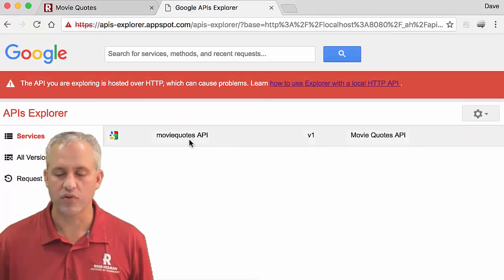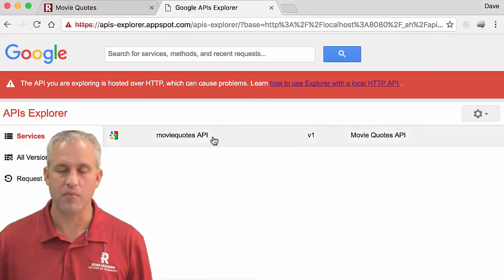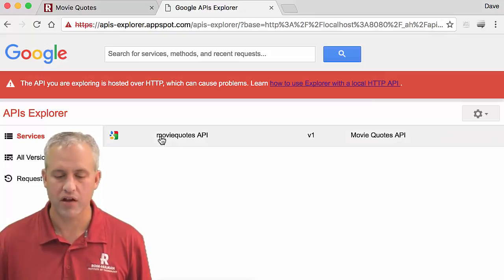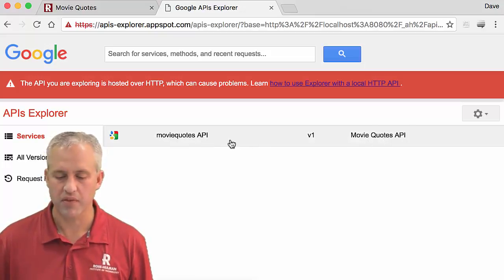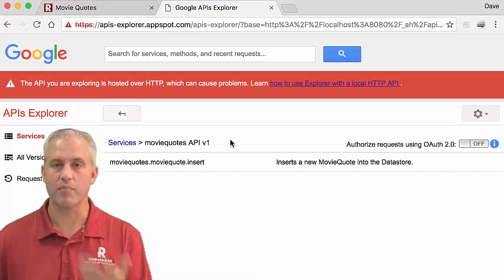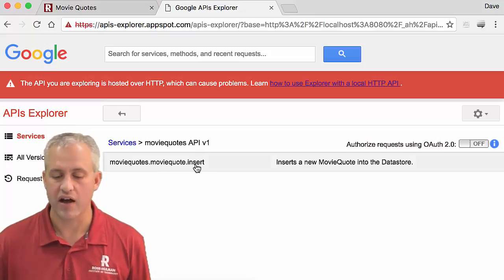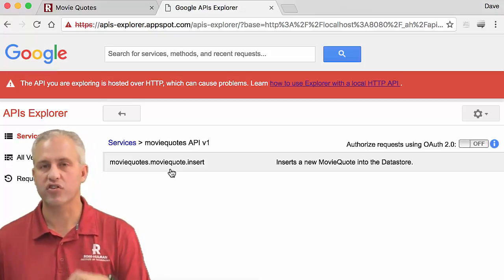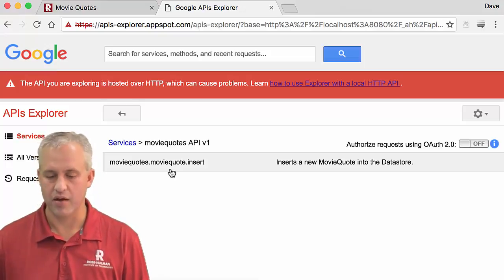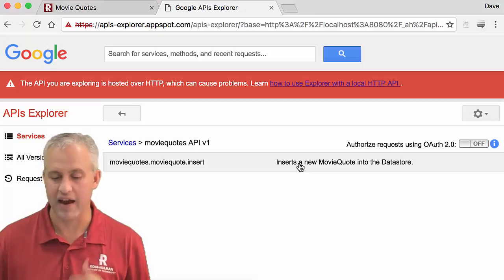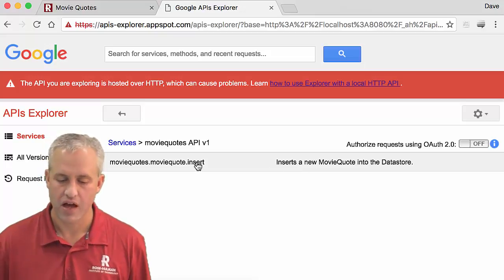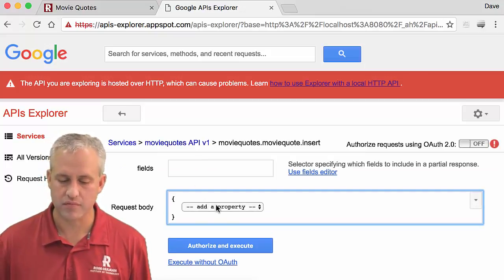Now you can see that once I've loaded those unsafe scripts, I've got my MovieQuotes API. You can see my version number shows up here. This is the name of my API, and then they just append the word API. And then this is my description. If I click on it, it'll show me all the methods that I've got. Right now I've only got one method. I've got insert. Insert is currently behaving as create, but that's all right. We'll make it actually be an insert in a little bit.